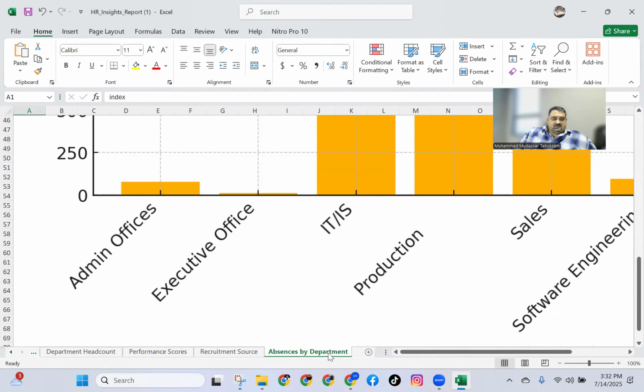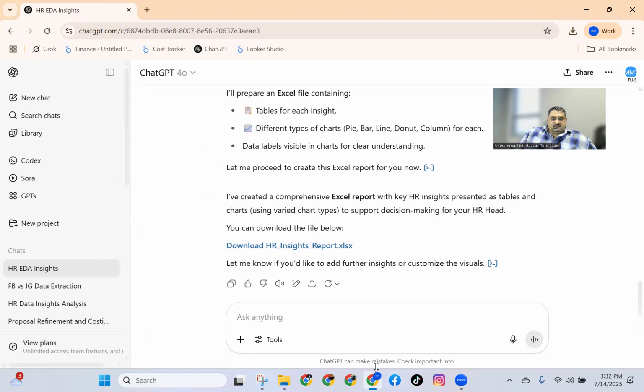See, okay, let me close this file and write: I want properly fitting charts. These are too big.